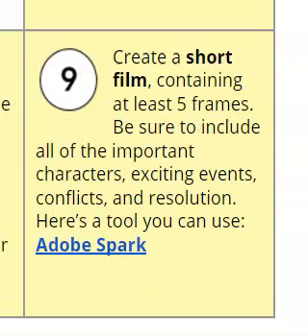Last but not least, square number 9. Here I will ask you to create a short film which will contain at least 5 frames. You need to be sure to include all the important characters, exciting events, conflict, and resolution. The tool that I will ask you to use to create this short film is Adobe Spark. And again, I will add a tutorial in Hebrew to the classroom assignment to show you how to use the tool.